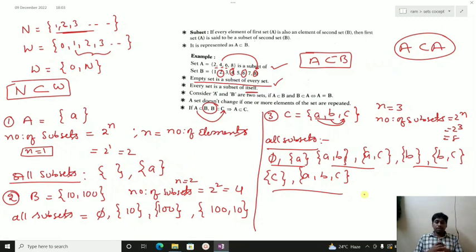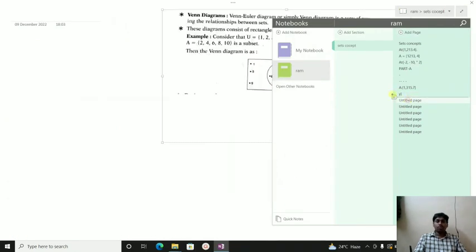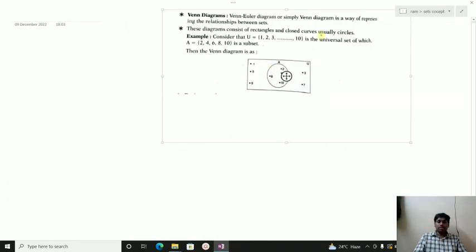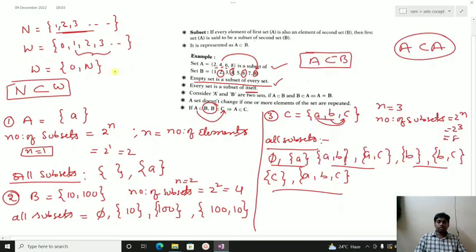If 4 elements are given, separately I will make a video on how to write the subsets, or during the discussion of numericals I will tell you how to find the number of subsets. Okay, so this is about today's concept up to subsets.